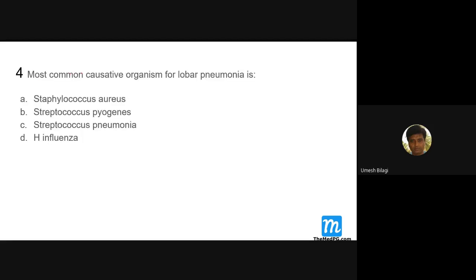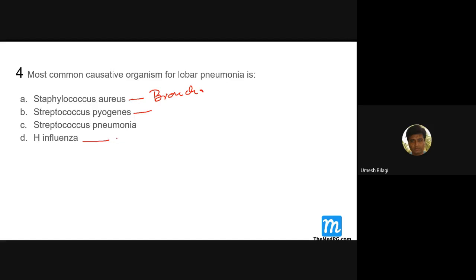Now, what is the most common causative organism of lobar pneumonia? Staph aureus? What sort of Streptococcus pneumonia does it cause? Bronchopneumonia? Streptococcus pyogenes? We're not concerned with that.